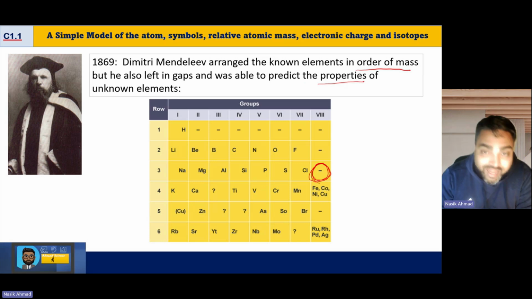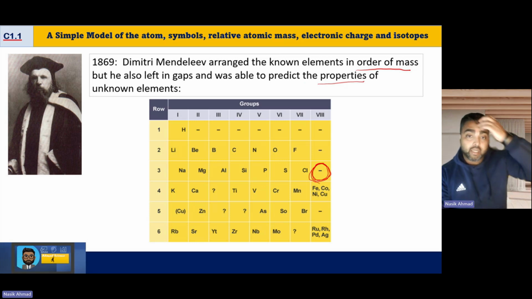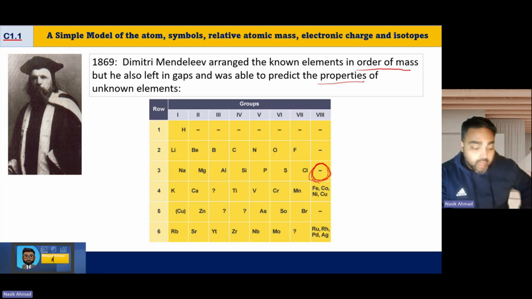When elements were discovered, he could predict what their properties would be. And actually, it turns out that he was correct. When he was correct, it really hit home that his periodic table was very likely to be the most accurate one.